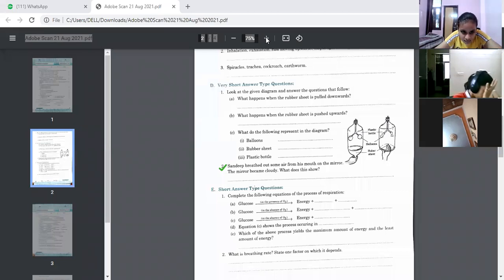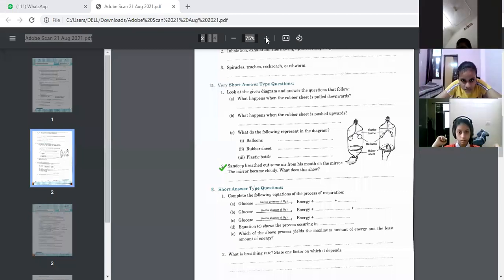Next comes: complete the following equations of the process of respiration. So the first equation is, yes, Nishchay Jain. Glucose in the presence of oxygen gives energy plus carbon dioxide and water.